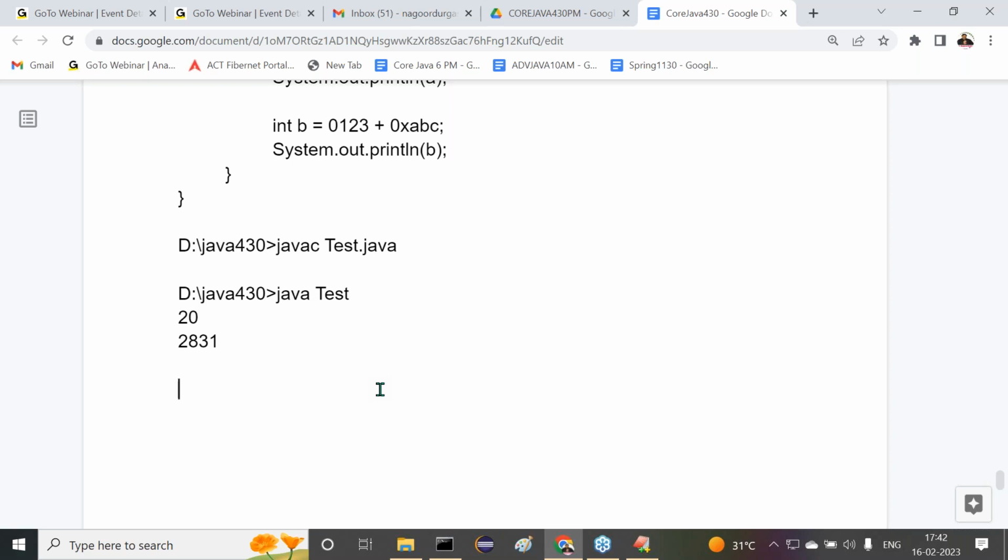For octal, 0 to 7. For decimal, 0 to 9. 0 to 9, not like 1 to 9, right? 10 symbols we required. 0 to 9 are what? 10 symbols. That's what we required.